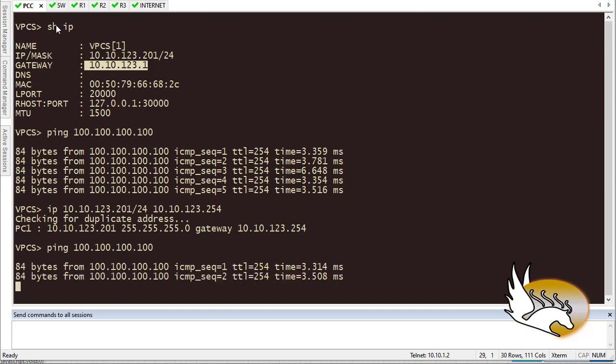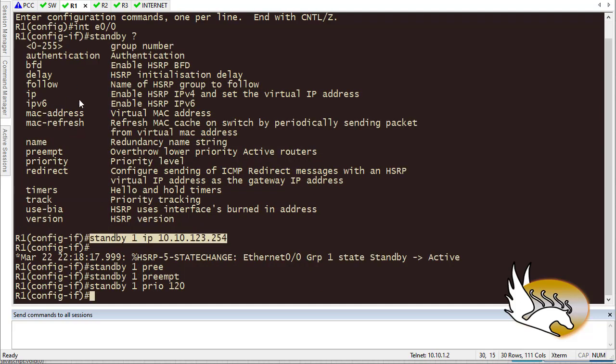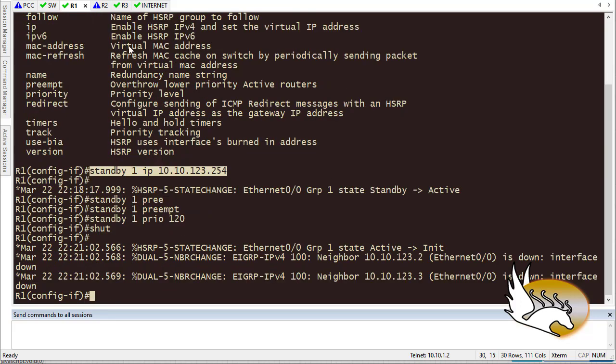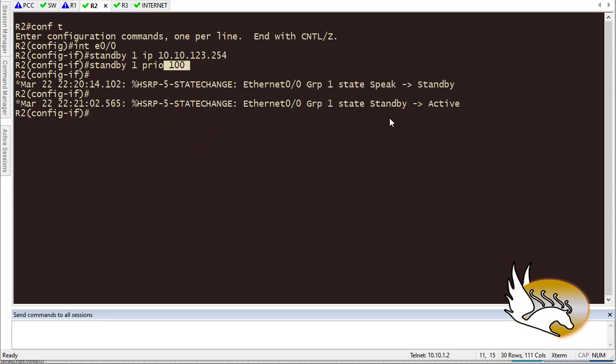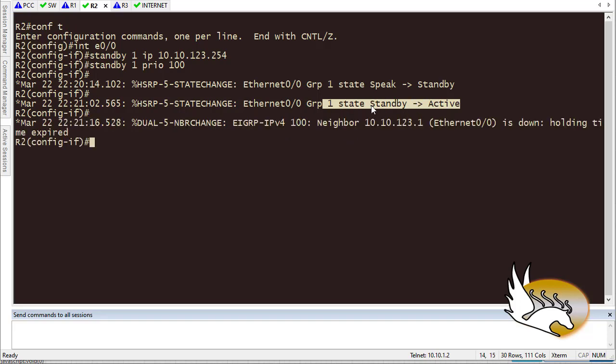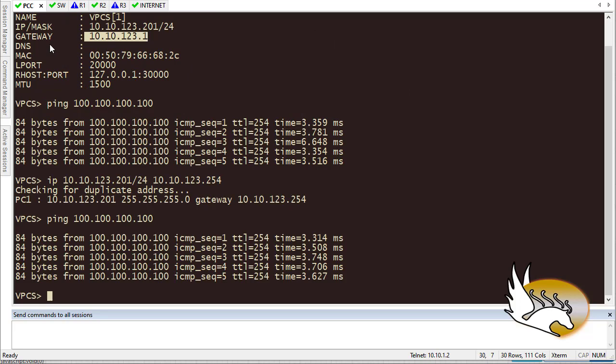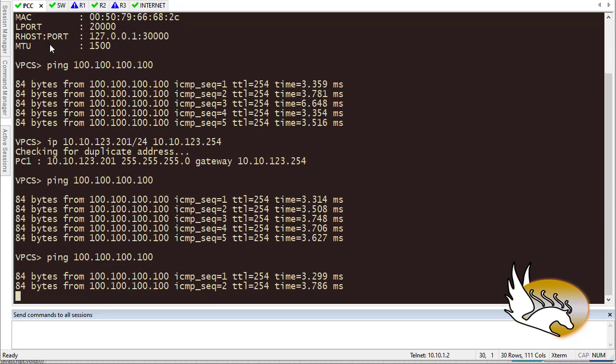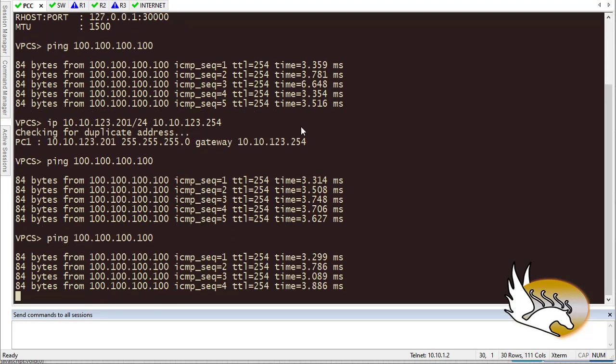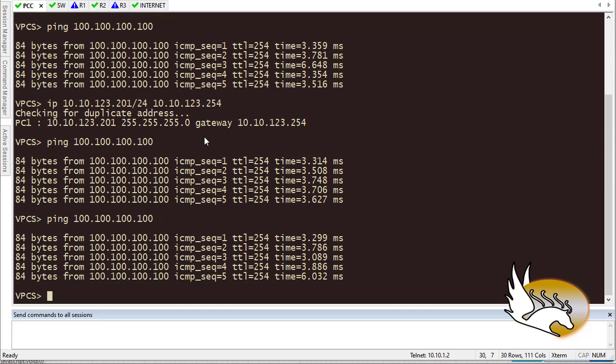The ping is successful. Now let's say that router 1's interface or itself goes down. So you see that after it goes down here, this is going to be active as soon as possible. You can just say that the role is going to take something like 3 seconds to take the role over, but you see that here it is almost instantaneous. So PC, does it know anything about this? No, it doesn't understand anything, because we have a virtual IP address and that is the one that we have assigned.